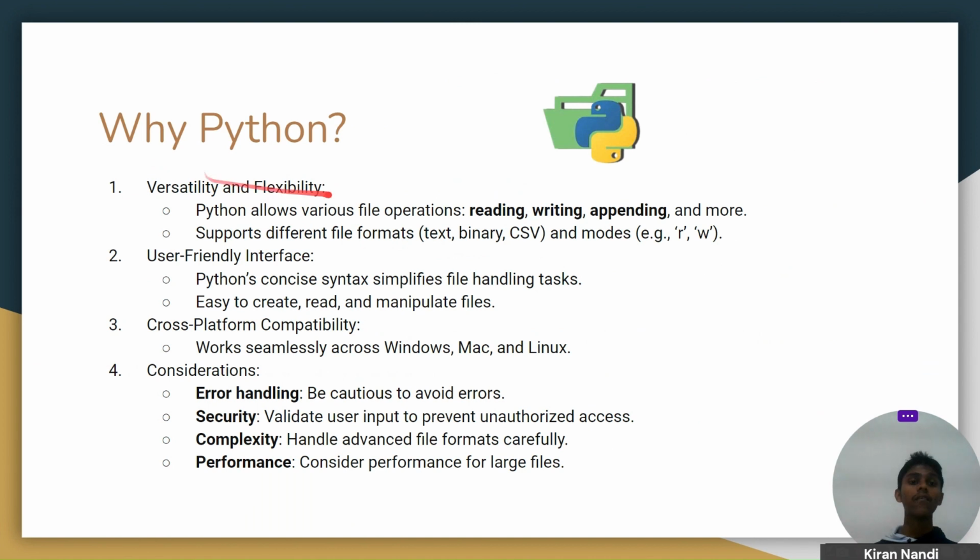So why Python? Why is Python used for file handling? Because of Python's versatility and flexibility. Python allows various file operations like reading, writing, appending, and many more very easily. And it supports different file formats like text, binary, CSV files, etc. And there are different modes also, I will explain this later. And second, it is a user-friendly interface. Python's concise syntax simplifies file handling tasks, making it easy to create, read, and manipulate files.